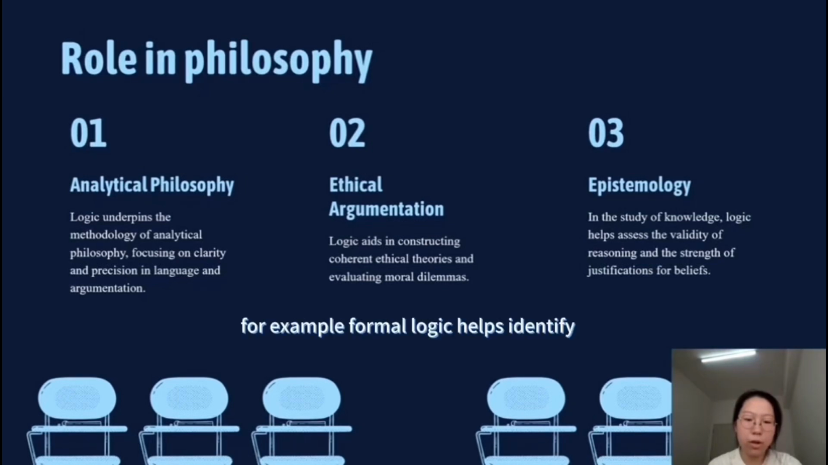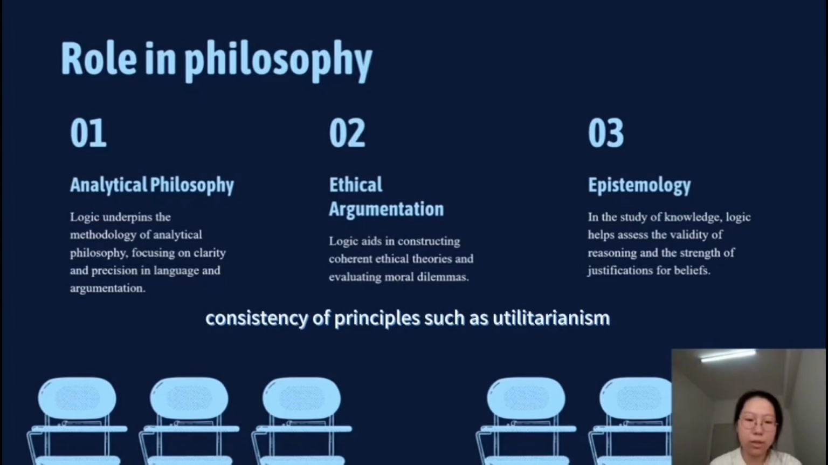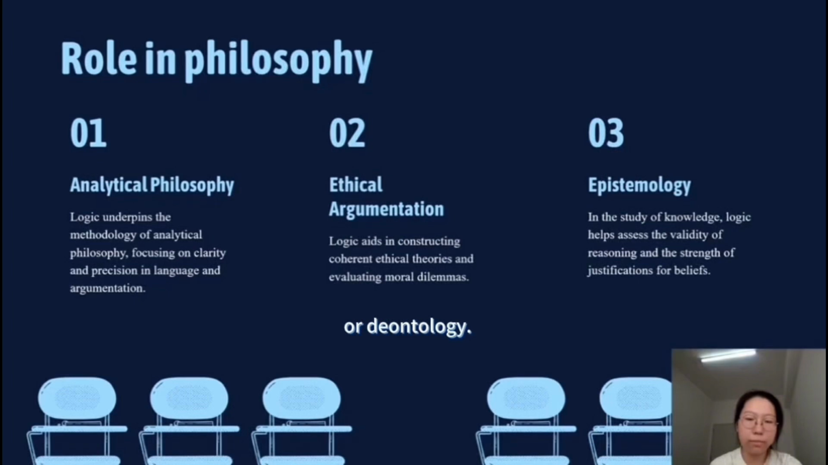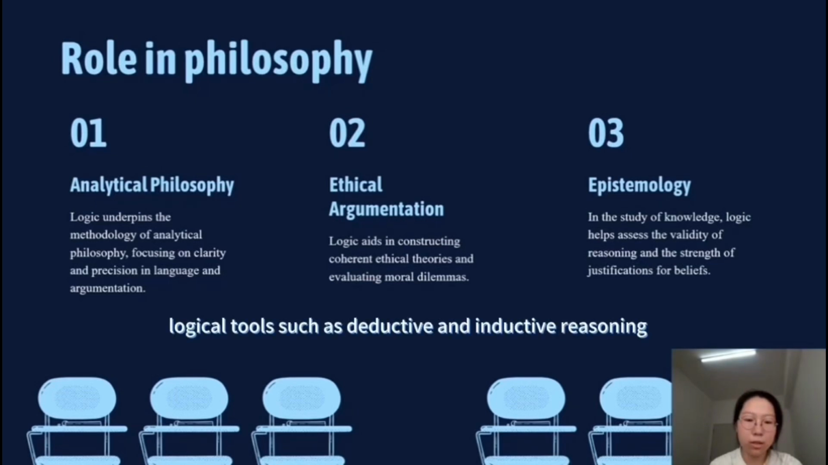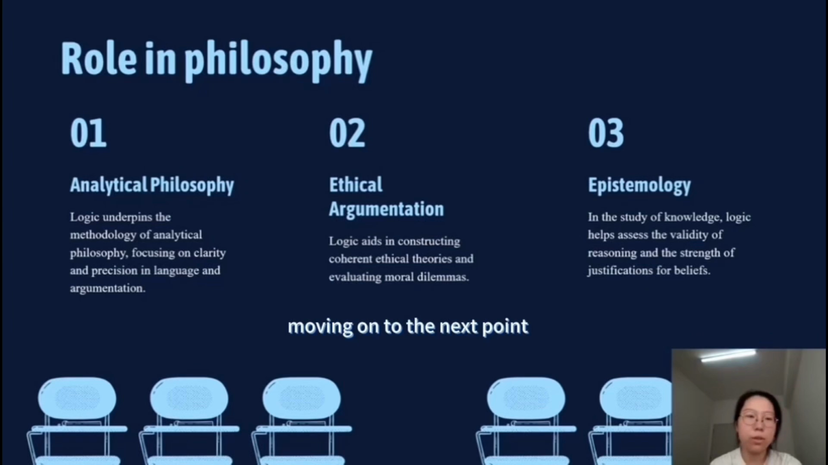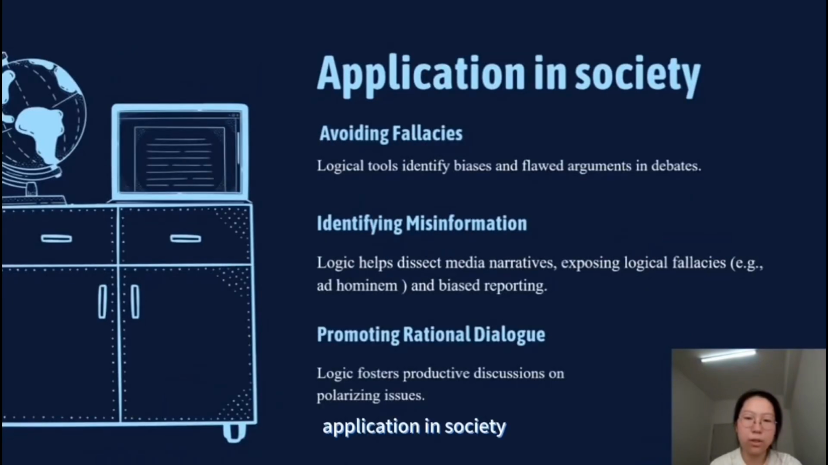For example, formal logic helps identify contradictions in moral frameworks and ensure the consistency of principles such as utilitarianism or deontology. Third, epistemology. Logical tools such as deductive and inductive reasoning clarify the relationship between evidence and conclusions. Moving on to the next point, application in society.